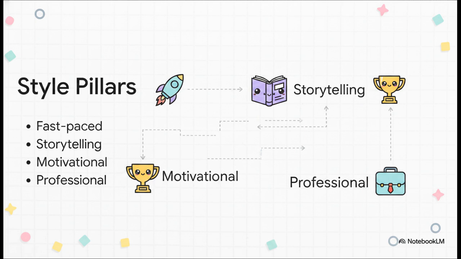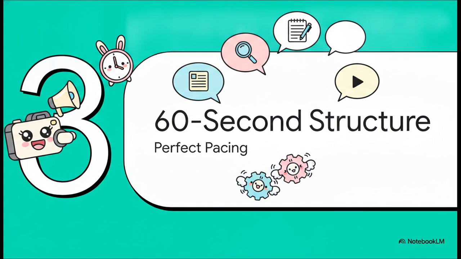Well, because if you want a fast-paced output, you have to actively demand it. Otherwise, the AI will default to long compound sentences. By locking in these four pillars, the AI will literally structure shorter sentences, utilize punchy active verbs, and lean into an inspiring tone. It completely avoids that slow, dragging lecture vibe and gives the AI the emotional boundaries it needs to be genuinely creative. That brings us to Section 3, the 60-second structure, achieving perfect pacing.